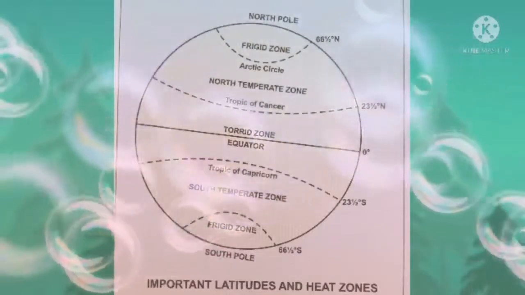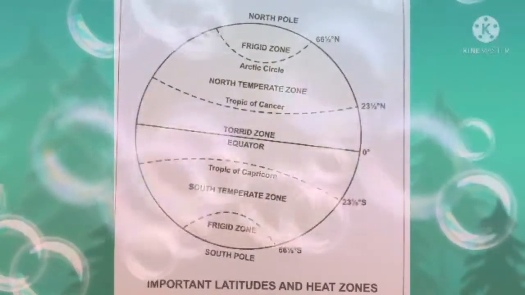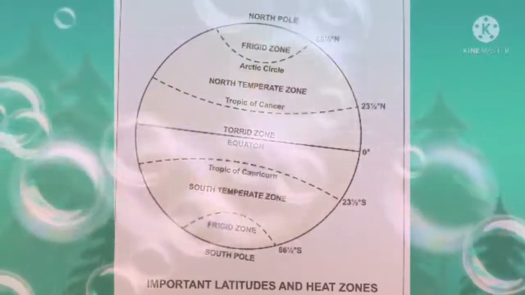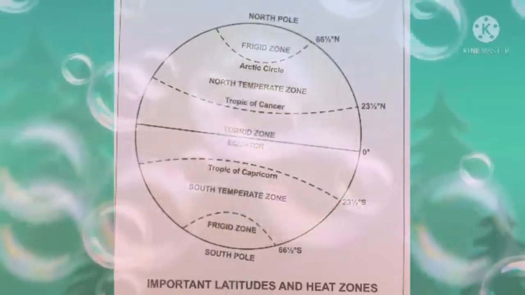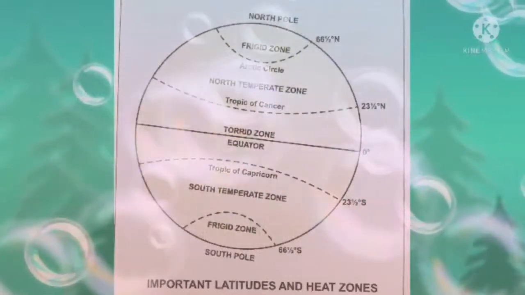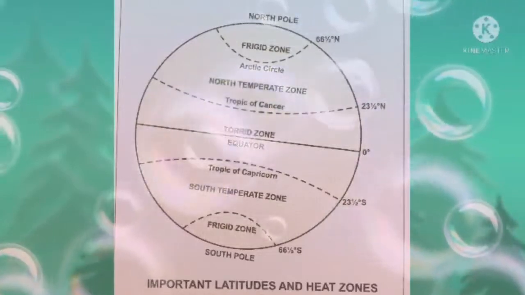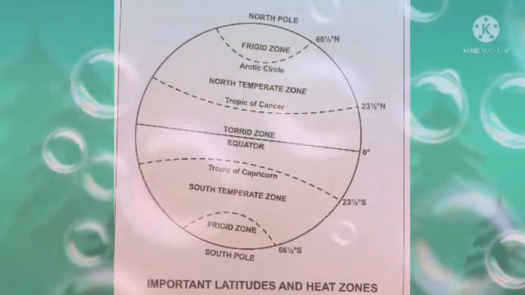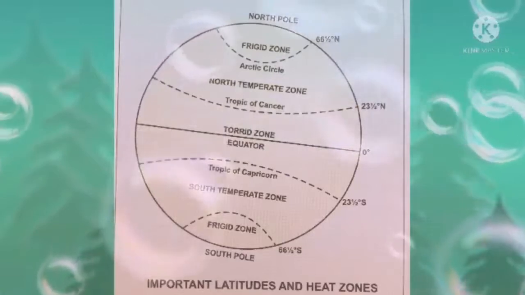We have 3 heat zones. Mainly torrid zone lies between the Tropic of Cancer and the Tropic of Capricorn in both the hemispheres. Okay, you have to mark in that place. Mark correctly, children. Next one is temperate zone. Temperate zone lies between the Tropic of Cancer and the Arctic Circle in the northern hemisphere, and between the Tropic of Capricorn and the Antarctic Circle.